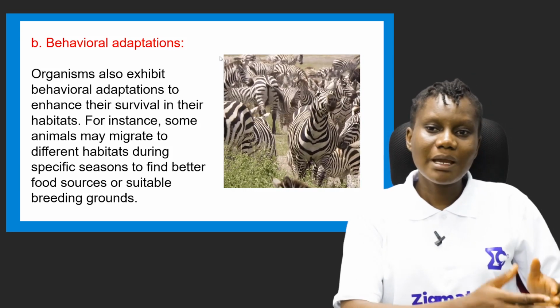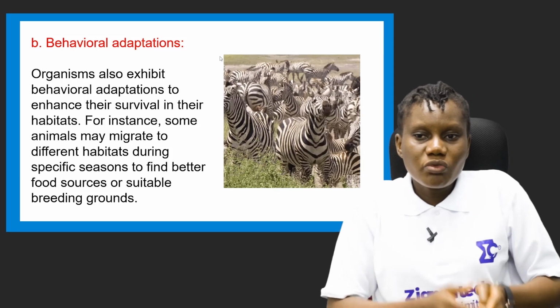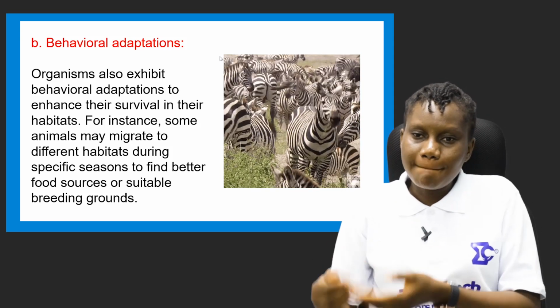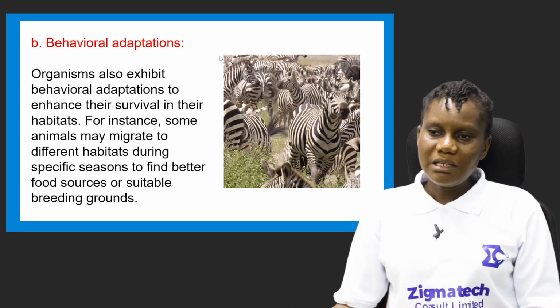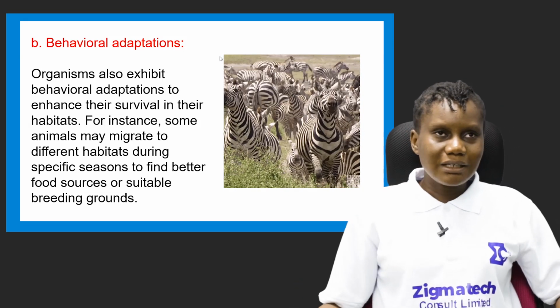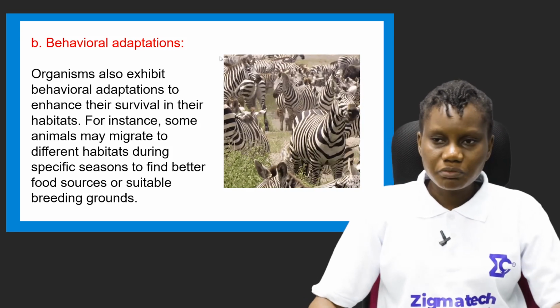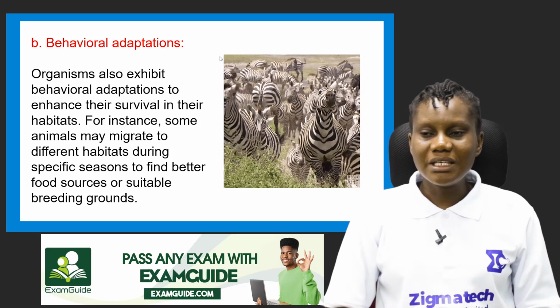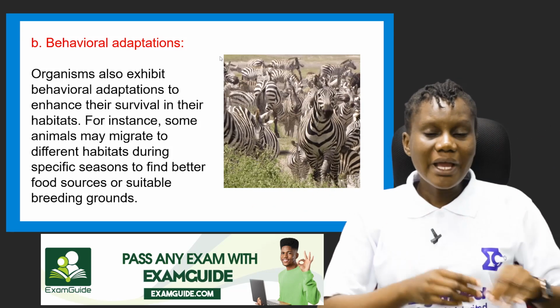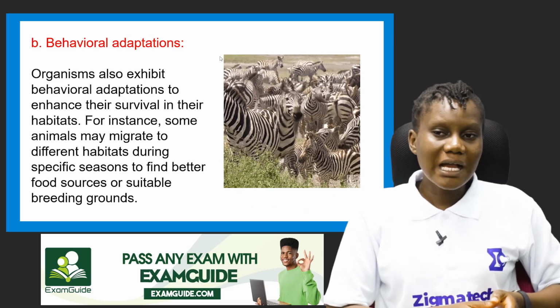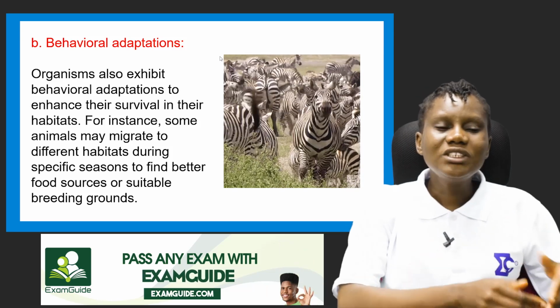For instance, some animals might migrate to different habitats during specific seasons to find better food sources or suitable breeding grounds. There are animals that migrate, that's their behavior. Sometimes you might have seen some birds, in their numbers, migrating, and for days you see them. It's because their previous habitat is no longer giving them what they need to survive.